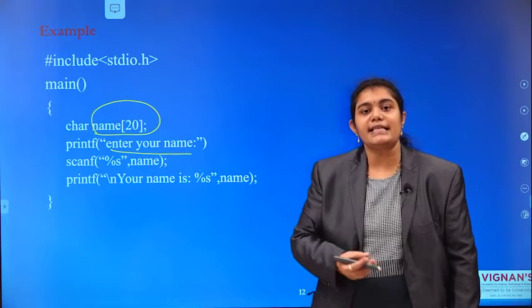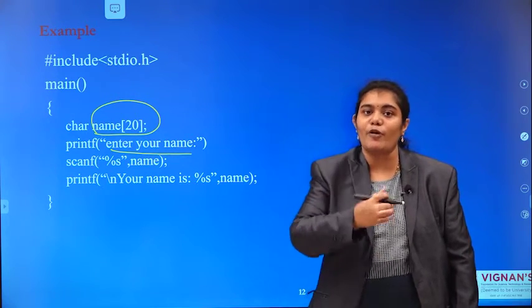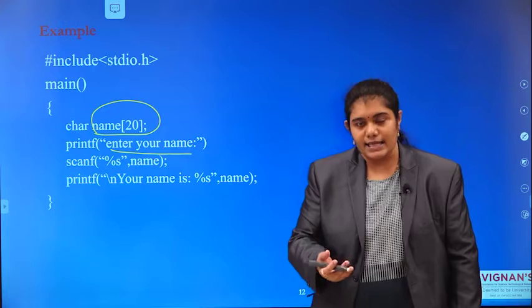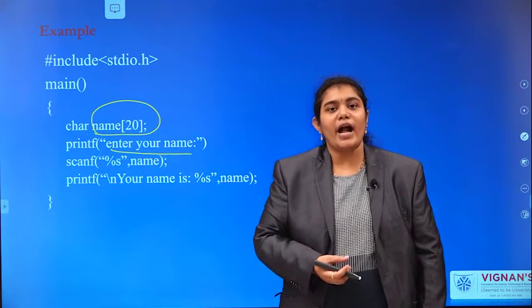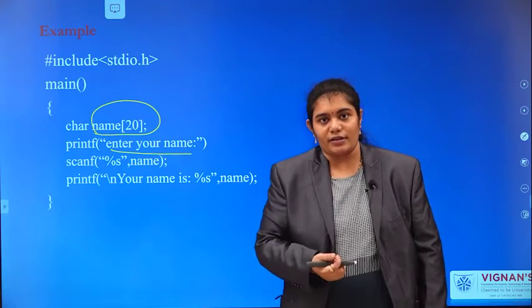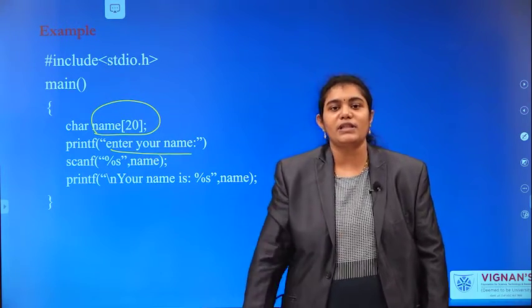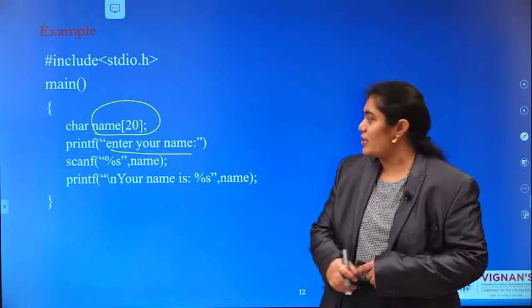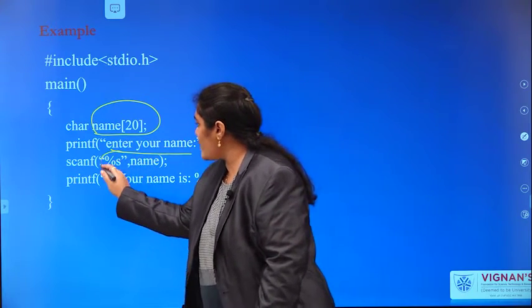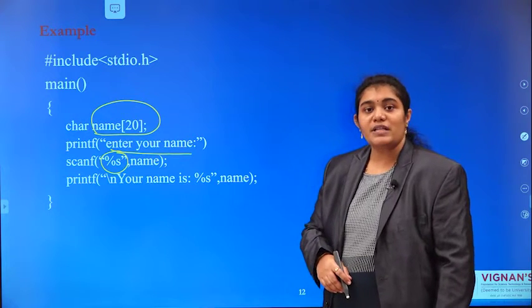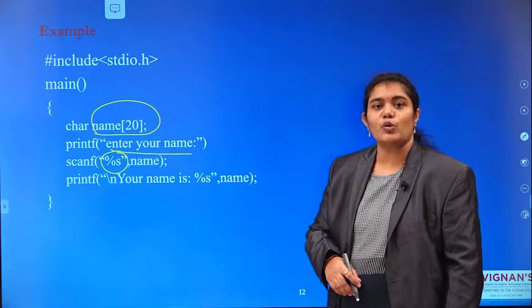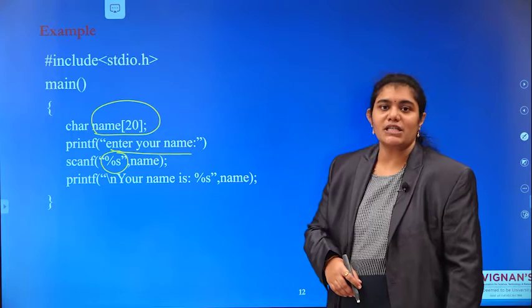Name is a group of characters, and a group of characters enclosed within double quotes is a string. So what is the format specifier I am using? %s. %s is used to read a string.